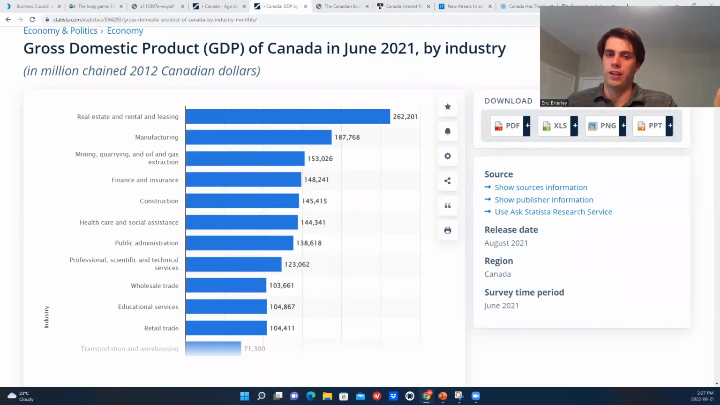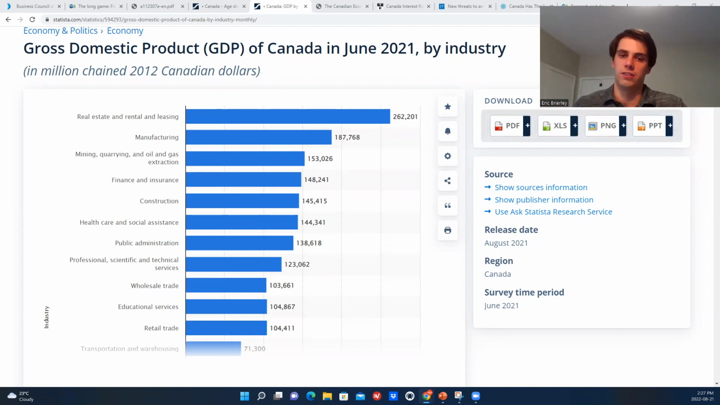Now, one data point we could look at to help understand Canada's GDP a bit better is look at how it's broken down by the various industries. So that's what this is here. It's showing, as of June 2021, Canada's GDP broken down by the top sectors that contribute to it.